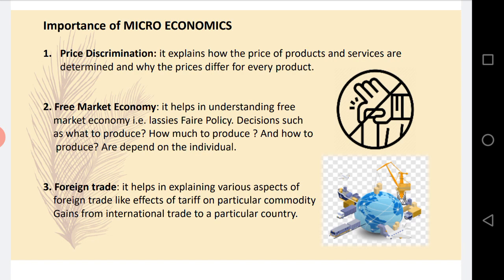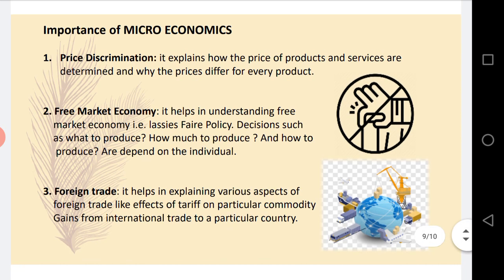And all these questions depend upon us as individuals. What are our feedbacks, or how are we replying, or how are our demands. Because of that, it will be easy to decide what to produce, how much to produce, and how to produce. Because of the demand, it is going to be easy to study this.